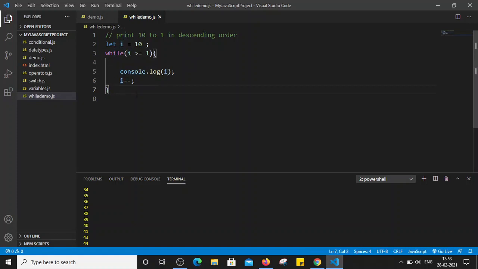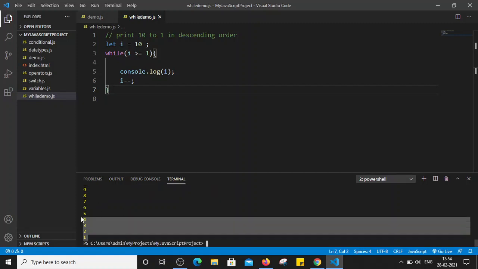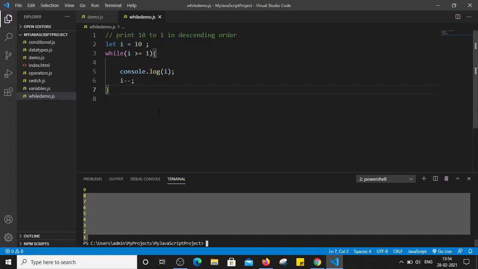Now let's save this file and run this file. You can see here, right? It printed the value of I as 10, 9, 8, 7, whatever we want to achieve. So this is how we can use the while loop with an increment or decrement operator as per the purpose. So this is how the while loop works.